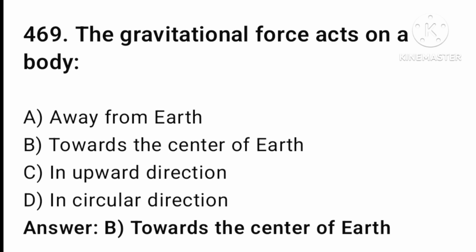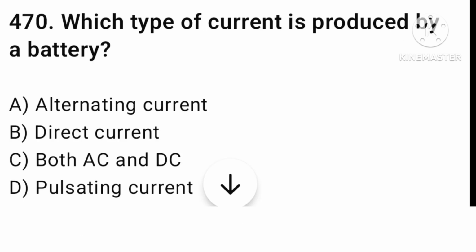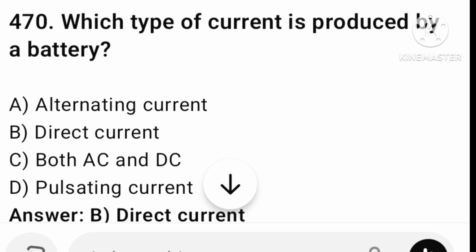Next question is which type of current is produced by a battery? Alternating current, direct current, both AC and DC, or pulsating current. The answer is option number B, direct current. Let's find the next question.